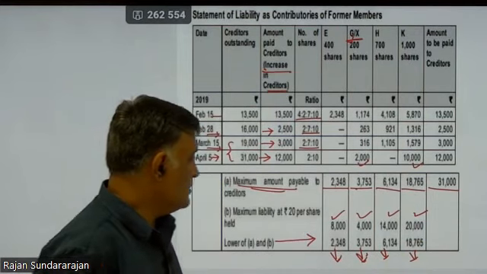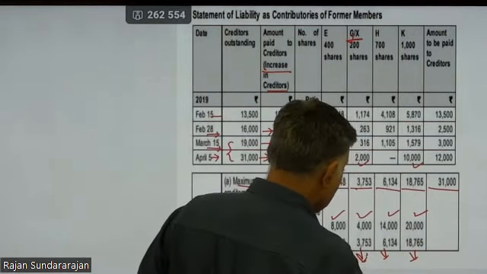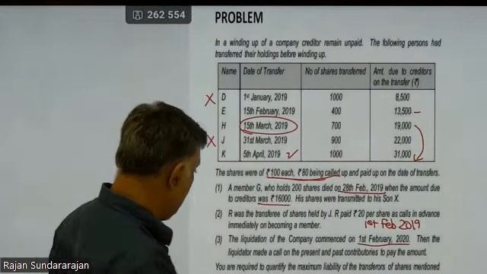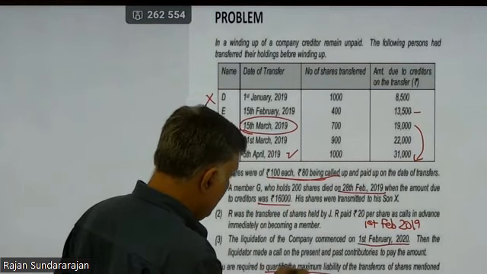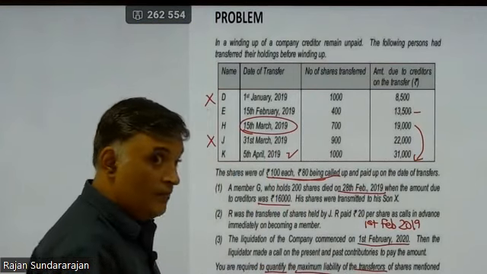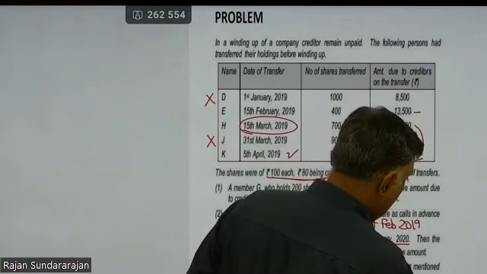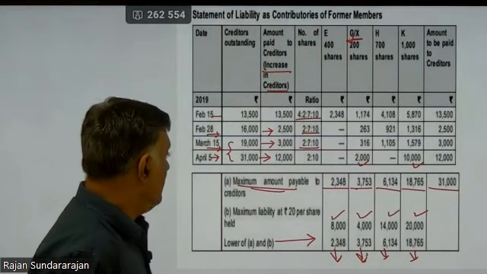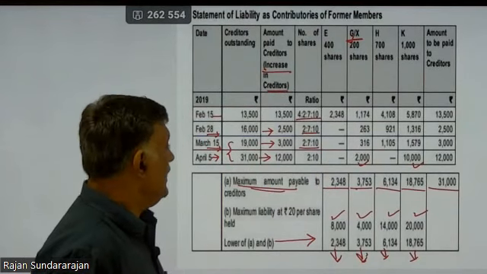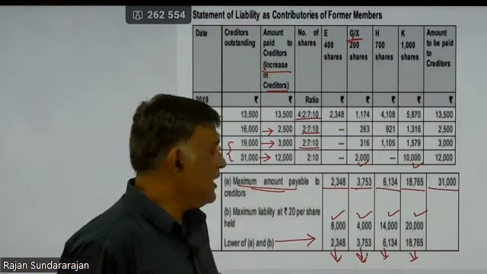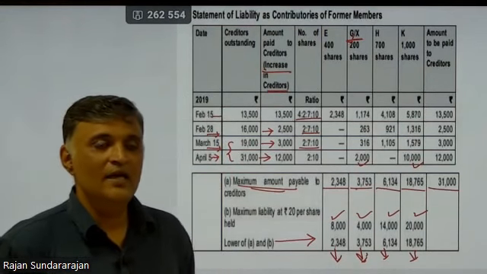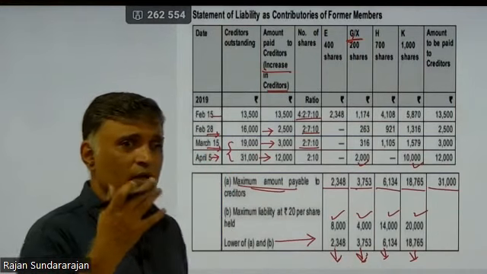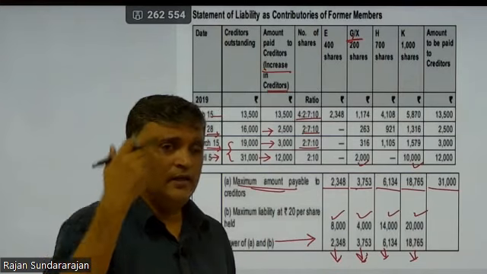Look at the question. What was the last question? What was the question all about? Last line of the question. You are required to quantify the maximum liability of the transferors. Maximum liability. So the maximum liability is 2348 for E. For X, it is 3753. For H, it is 6134. And for K, it is 18,765. And after that, if it's possible, you can give a working note summarizing all the points.